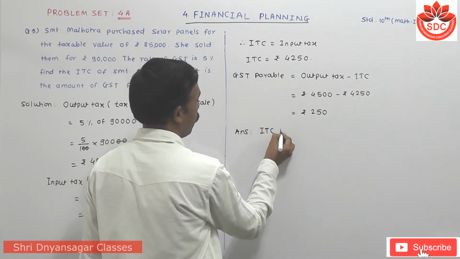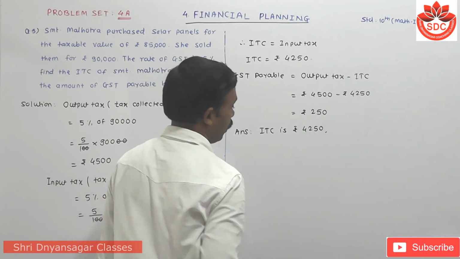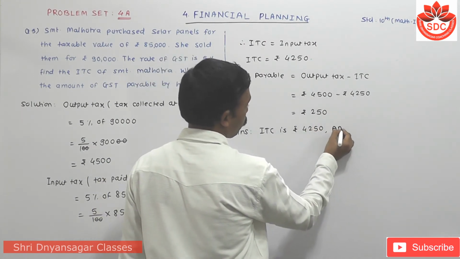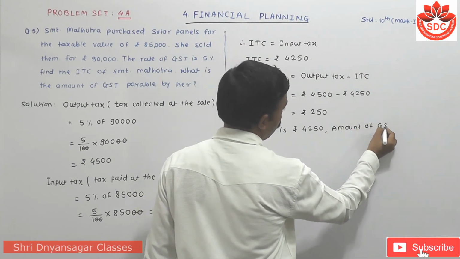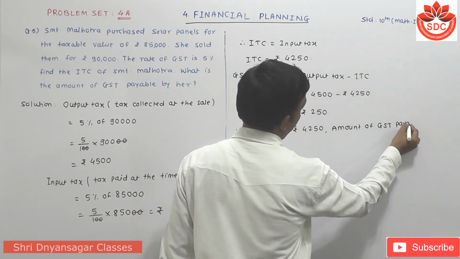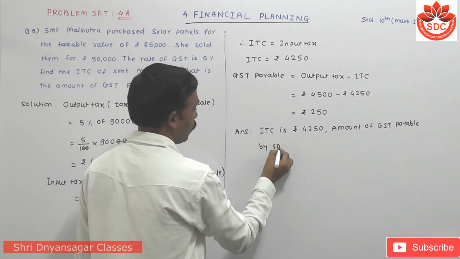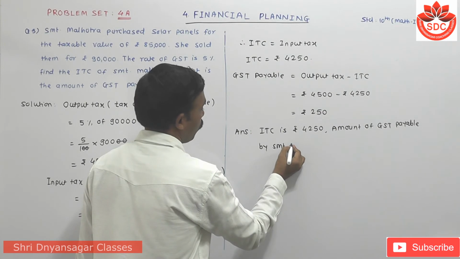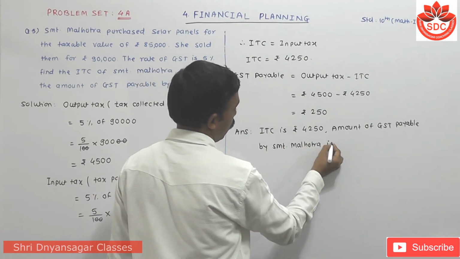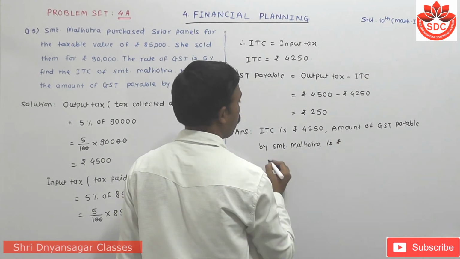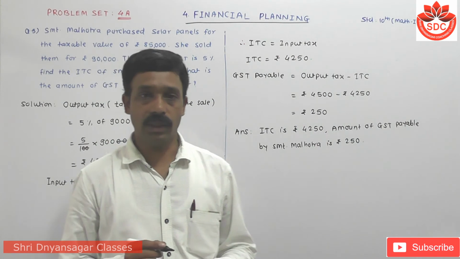Therefore, answering in full sentence: ITC is rupees 4,250 and the amount of GST payable by Srimati Malhotra is rupees 250. Okay, we take the next question.